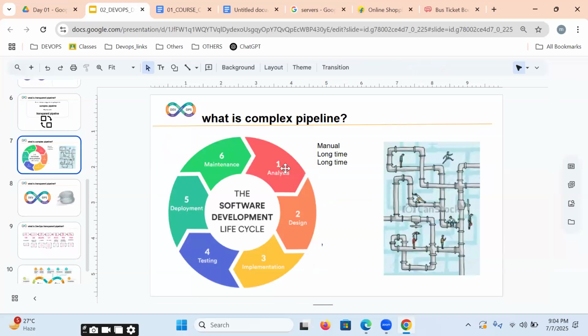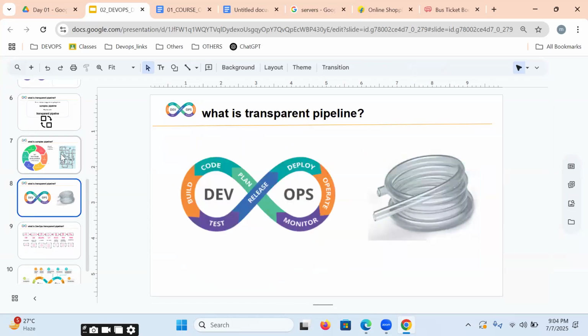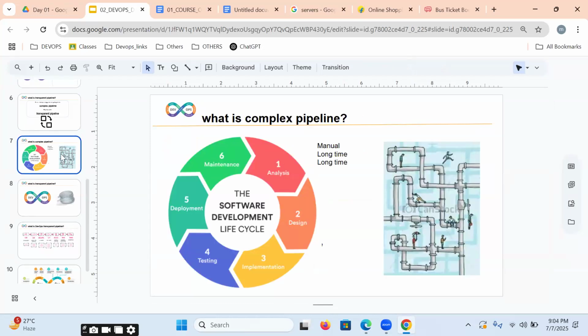Our SDLC process is a complex pipeline. DevOps is a transparent pipeline. Sir, why are we calling SDLC a complex pipeline? Because it is a manual process: from analysis to design, design to implementation, implementation to testing, testing to deploy, deploy to maintenance.